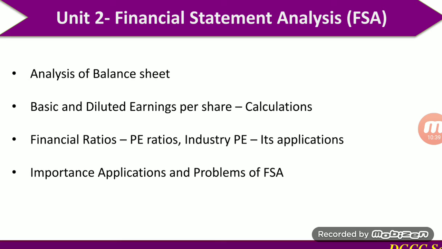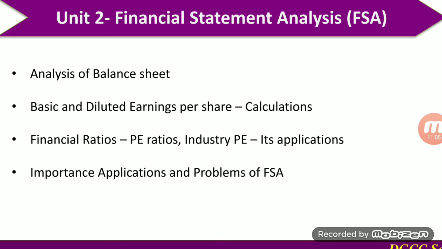In the third content of this second unit, we have to do some important ratios, that is PE ratios, then industry PE and particular PE for that financial instrument, for example for a particular share, and its application.